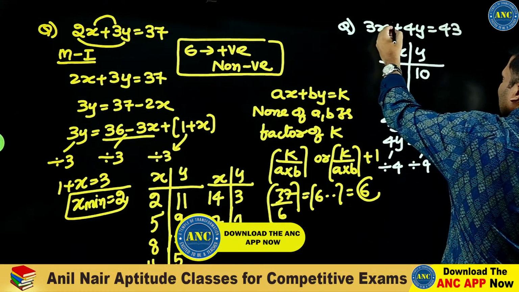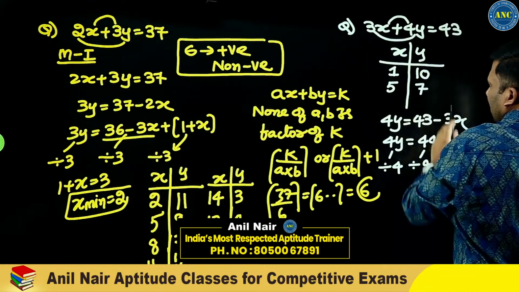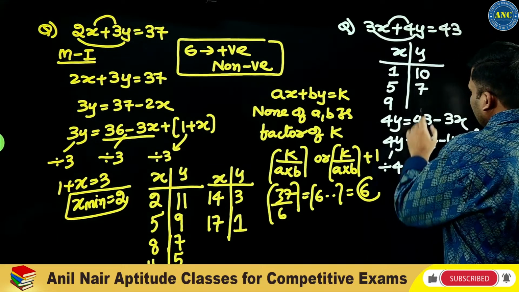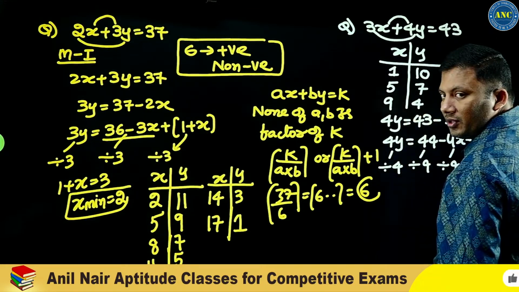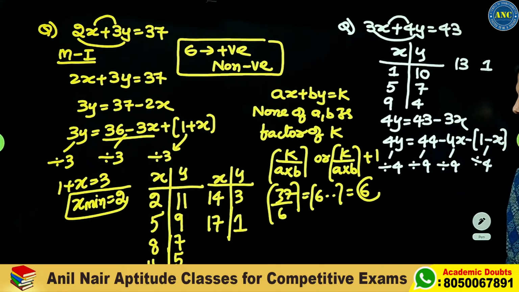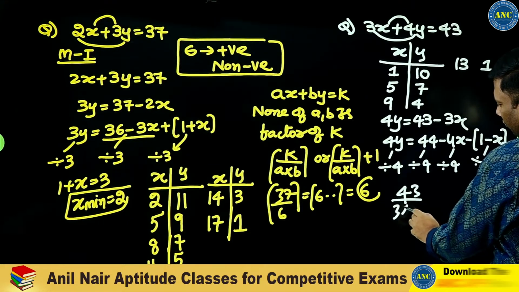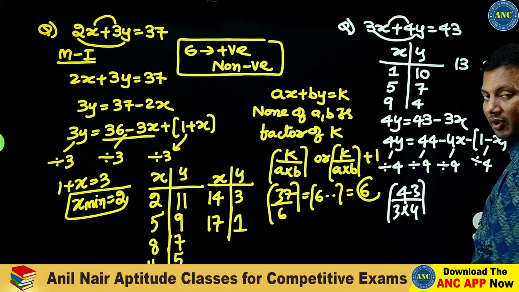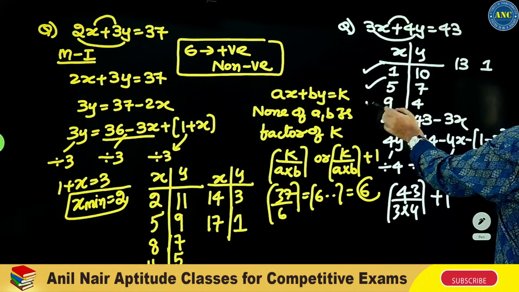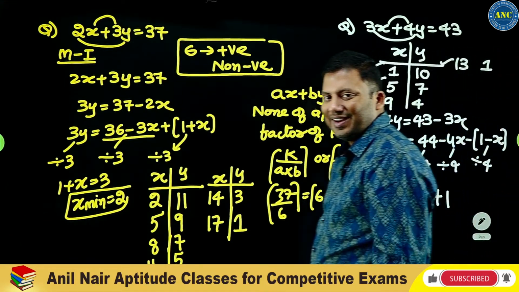X is increased by 4, 1 plus 4, 5. Y is decreased by 3, 7. Again it is increased by 4, again it is decreased by 3. Again it is increased by 4. Again it is 1. Now if you see 43 by 3 into 4, 43 by 12, 3 point something. Ignore decimal. What is the answer we got? 1, 2, 3, 4. Are you all with me?